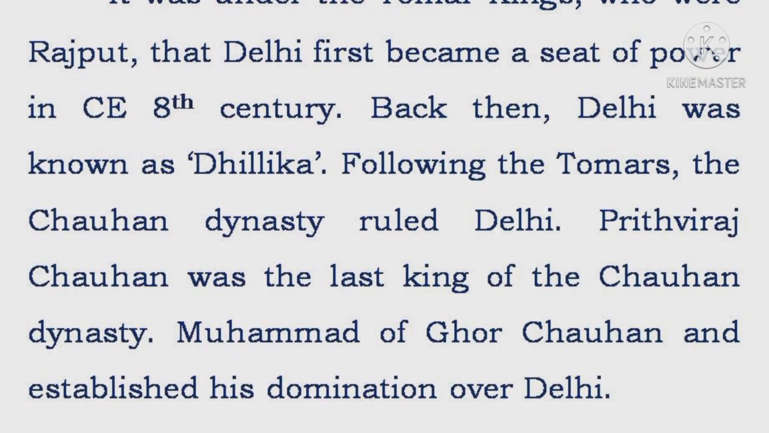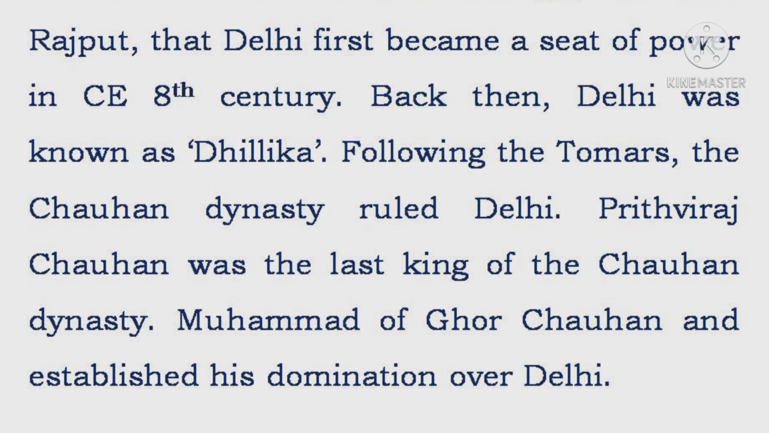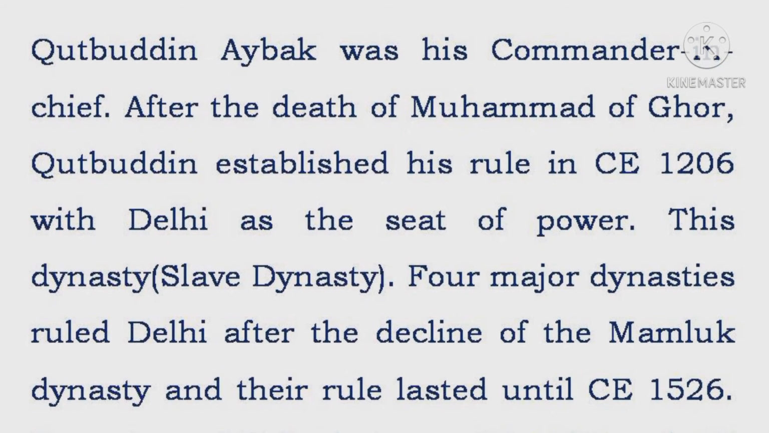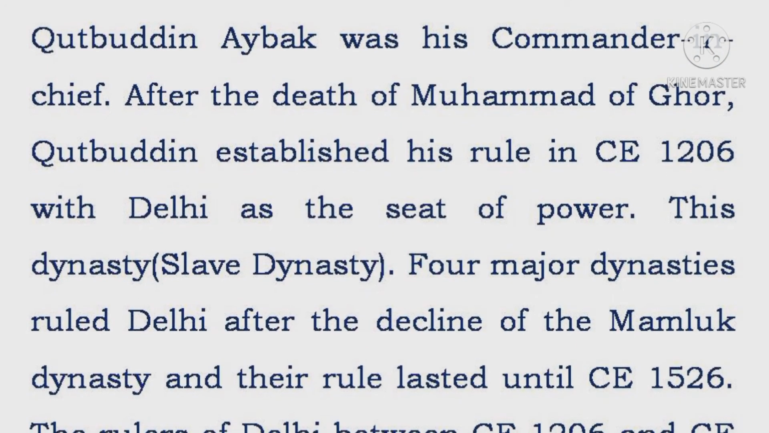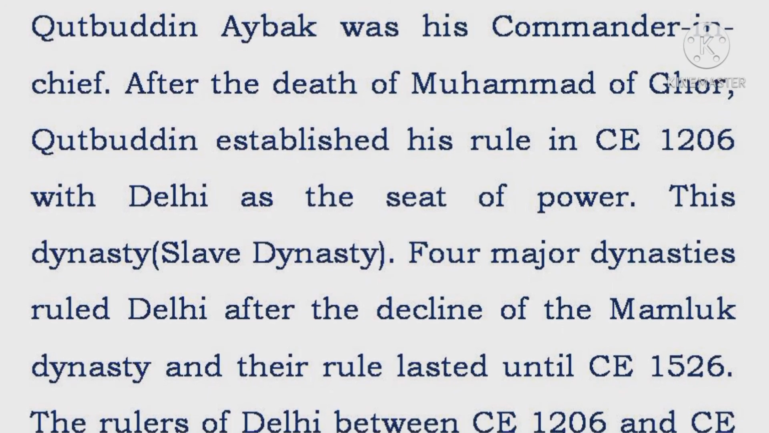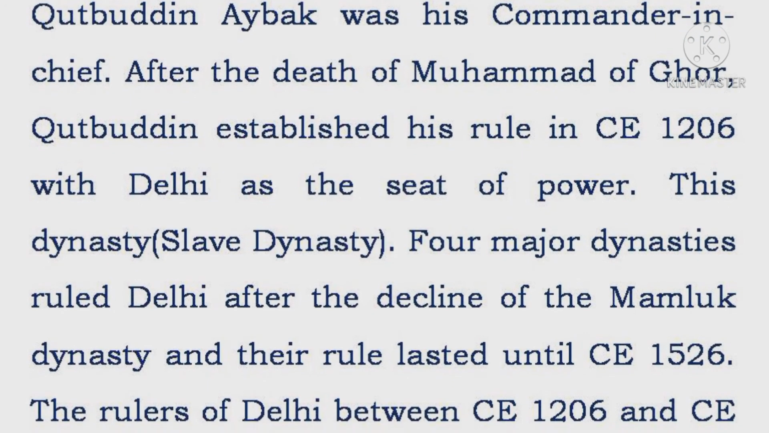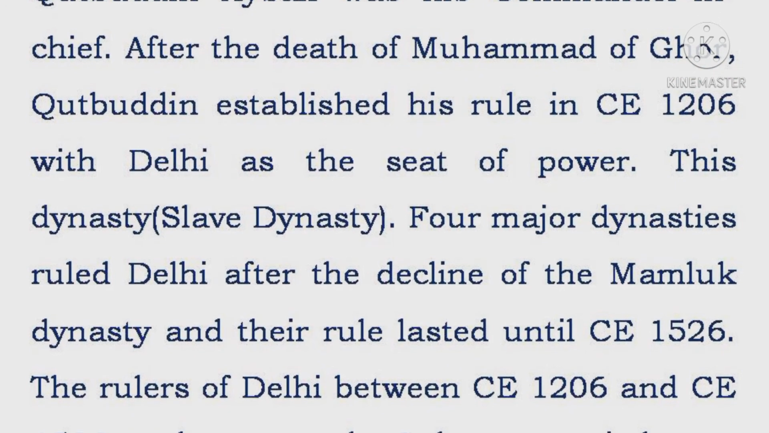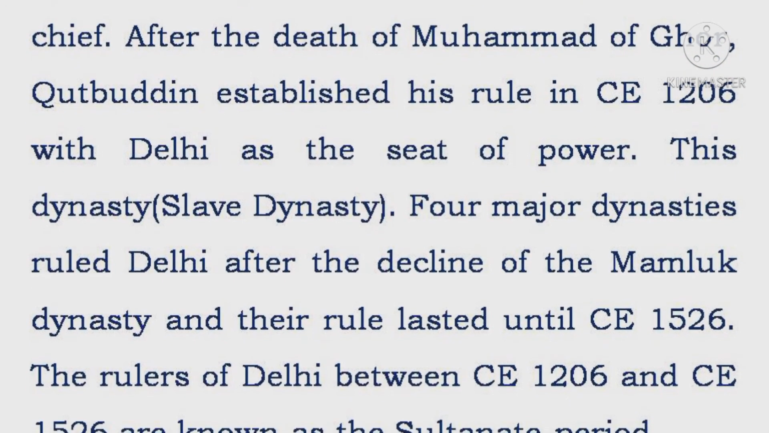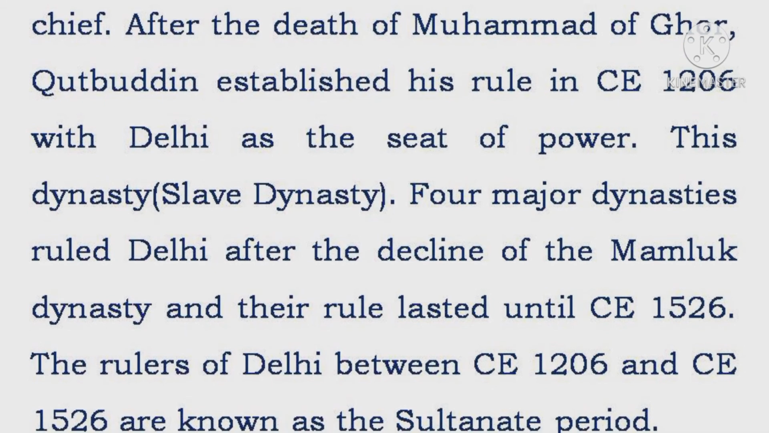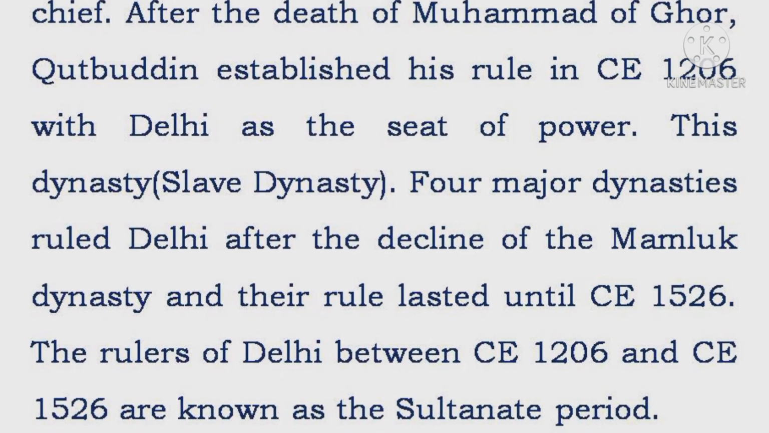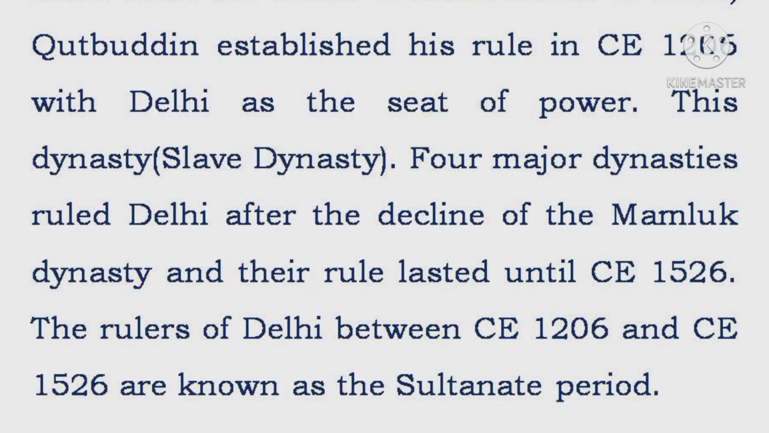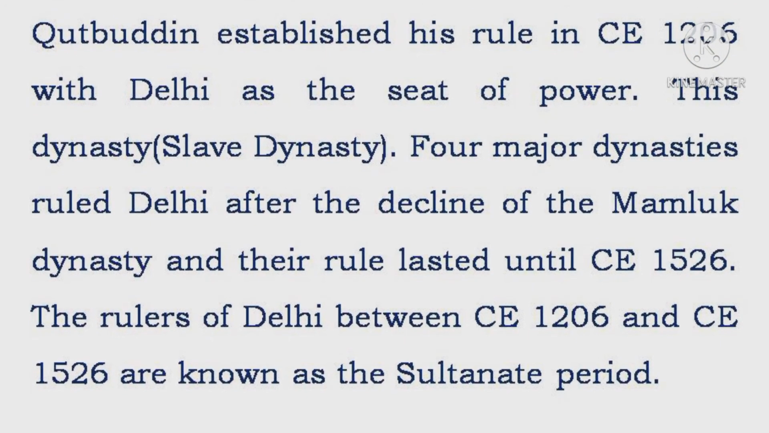Muhammad of Ghor defeated Chauhan and established his domination over Delhi. Qutbuddin Aibak was his commander-in-chief. After the death of Muhammad of Ghor, Qutbuddin established his rule in CE 1206 with Delhi as the seat of power. This dynasty is known as the Slave dynasty. Four major dynasties ruled Delhi after the decline of the Mamluk dynasty, and their rule lasted until CE 1526. The rulers of Delhi between CE 1206 and CE 1526 are known as the Sultanate period.